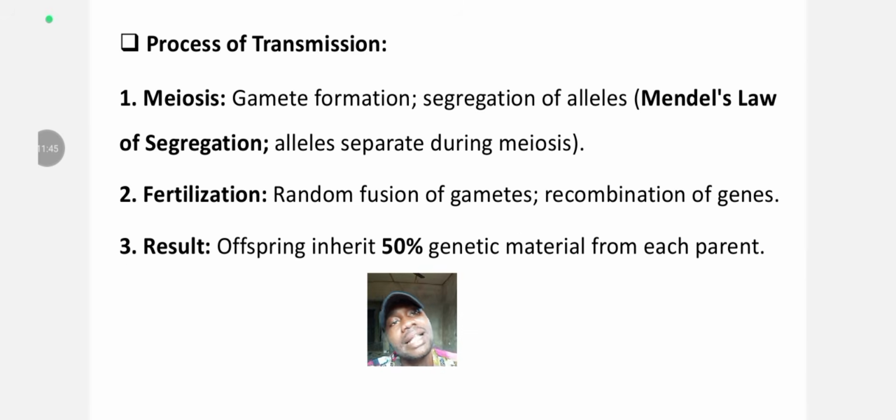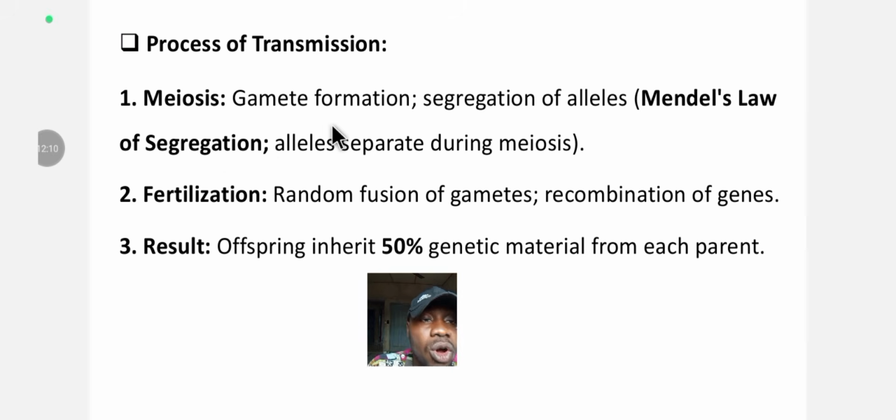Now let's look at the process of transmission. The process of transmission of characters, all right. Inherited characters are transmitted through meiosis. And what is meiosis? Gamete formation. Segregation of alleles, which is Mendel's law of segregation.